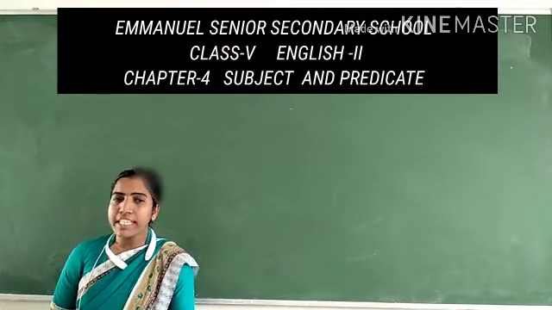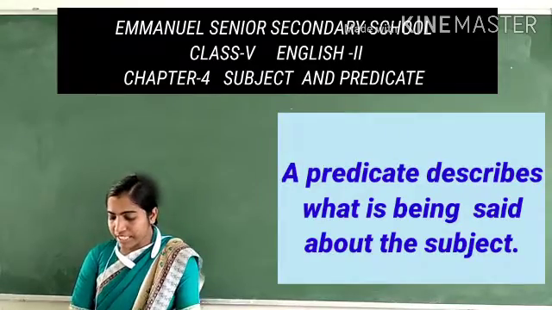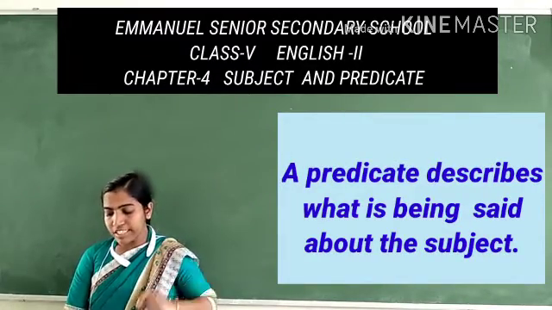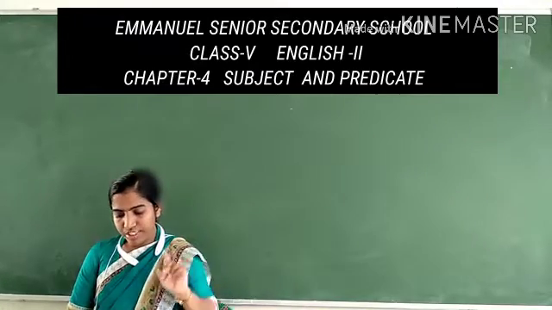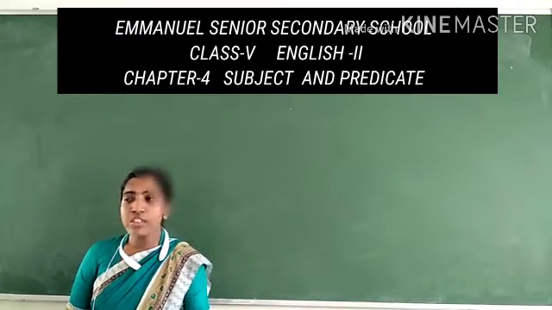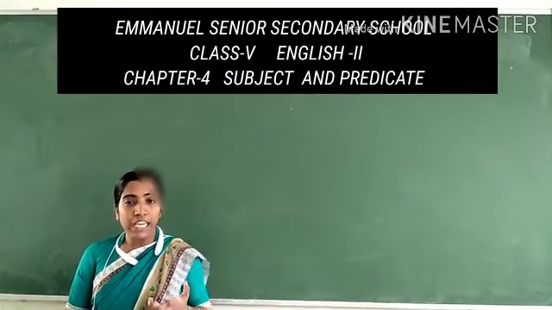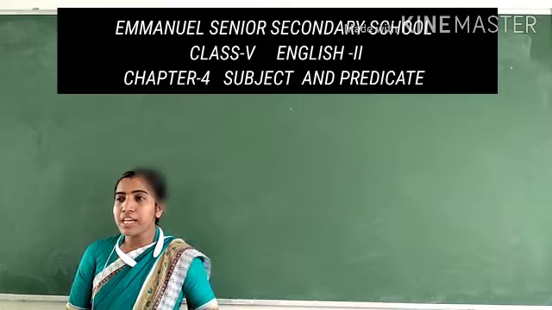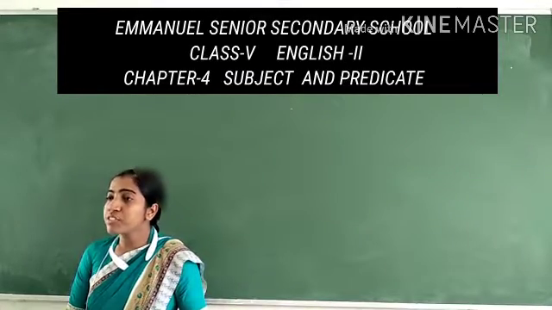Now, what is the predicate? The second part of the sentence is the predicate. A predicate describes what is being said about the subject. So, what is a predicate, children? A predicate describes what is being said about the subject. In a sentence, the predicate is the part that tells you about the subject. It describes and explains the subject.